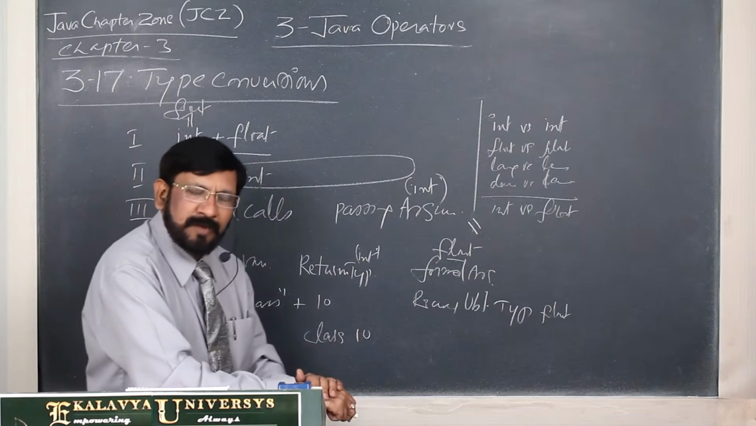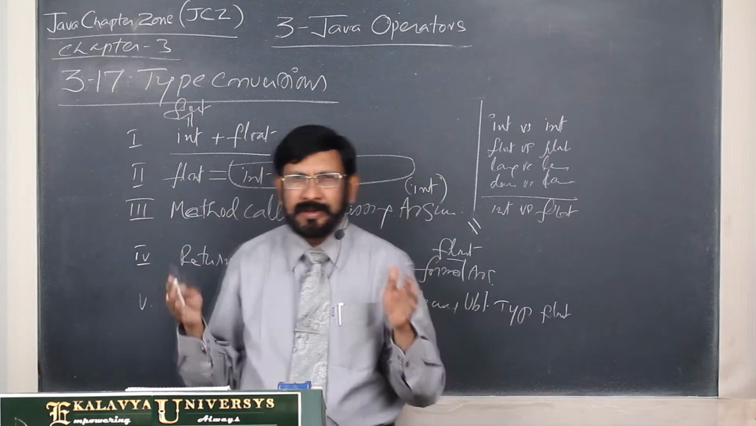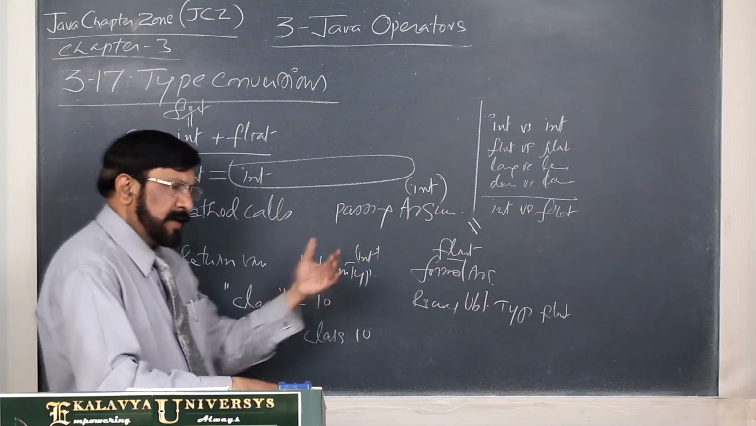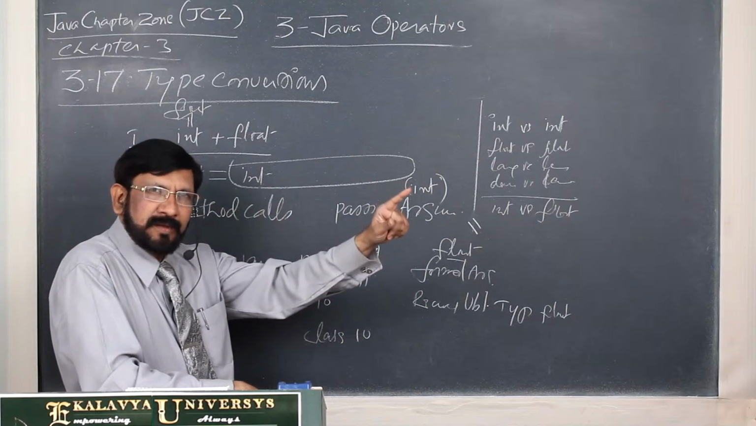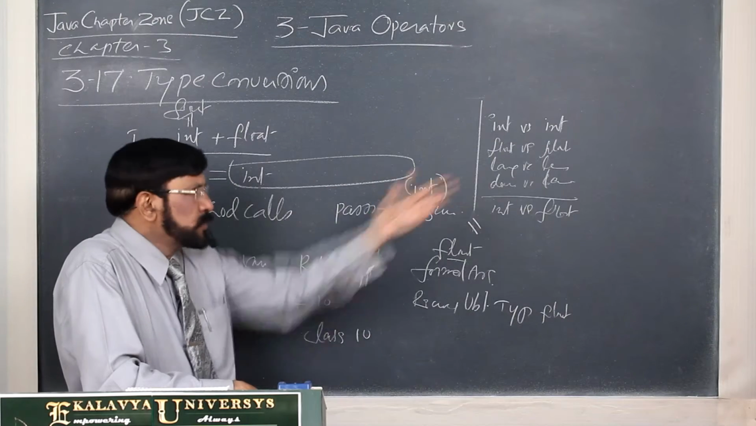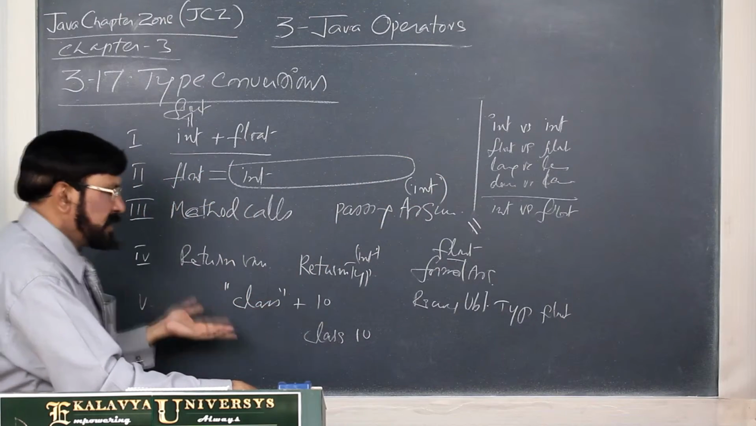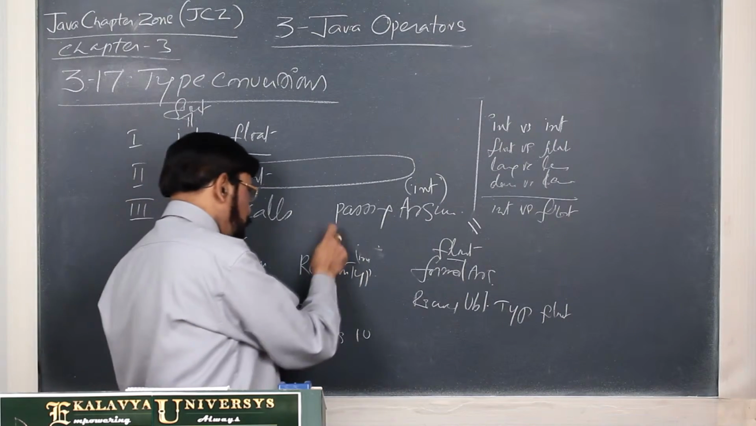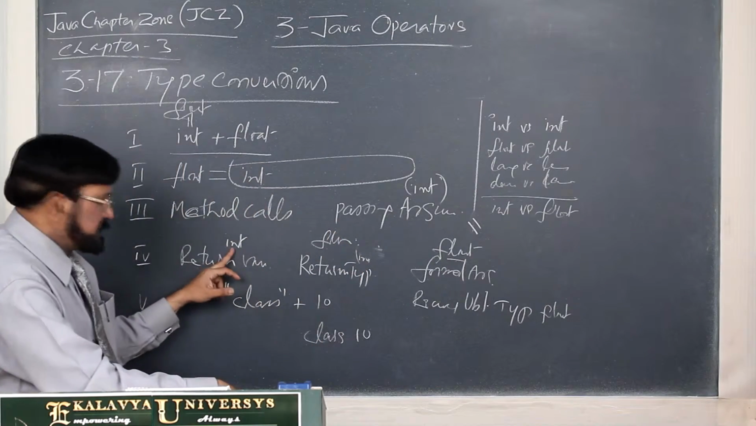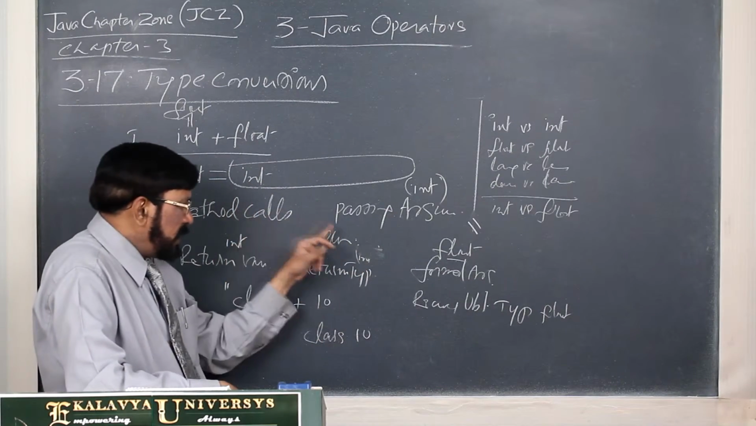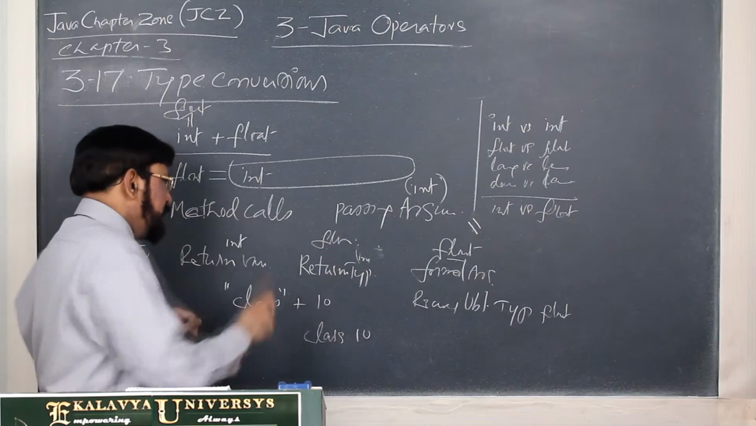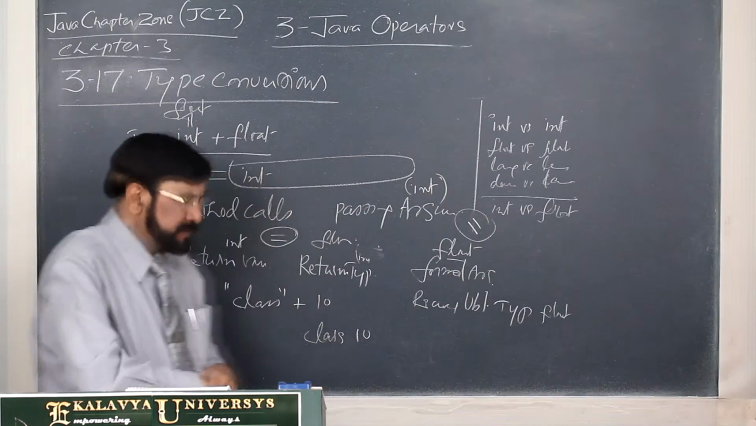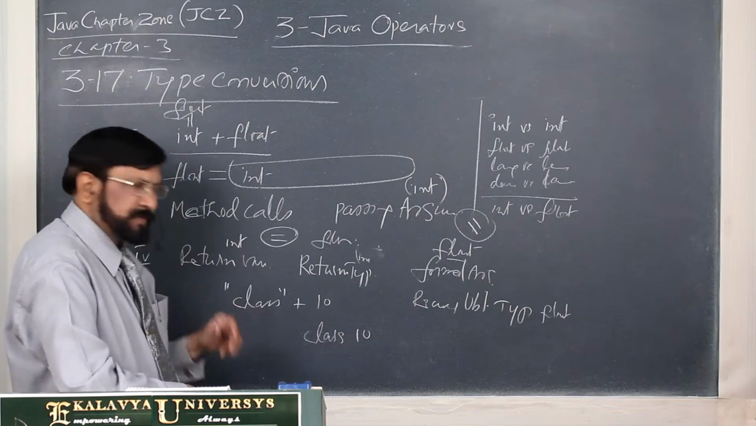In a similar manner, return value. Some methods return values. So the type of the return value and the receiving variable in the caller method should be matched. If they are not matched, automatic type conversion happens. Suppose an int type is returned and a float type is receiving. Then this is first promoted as float, and then it is assigned. This is also an invisible assignment. And the fifth one is already explained.